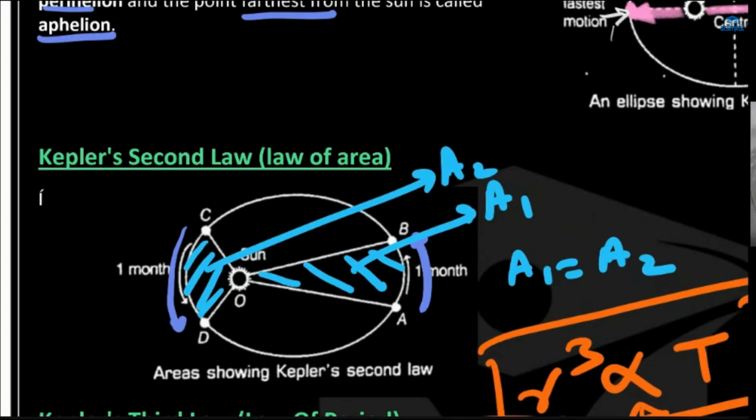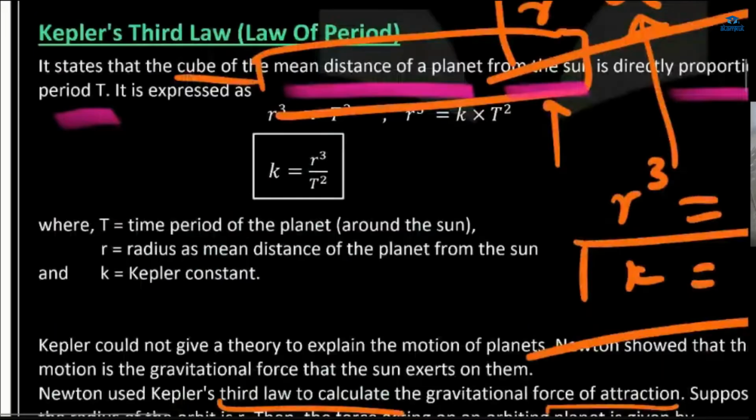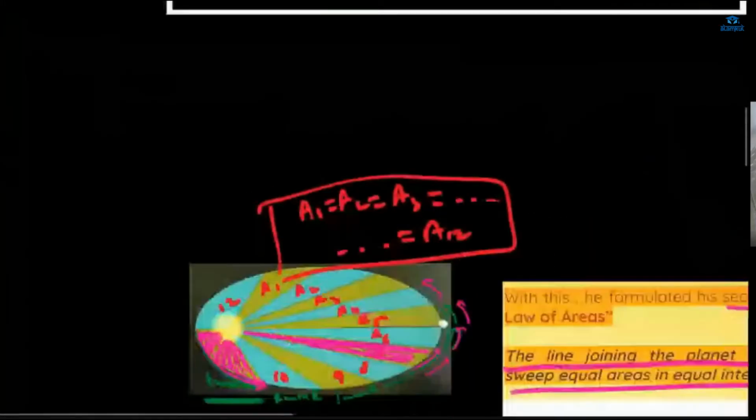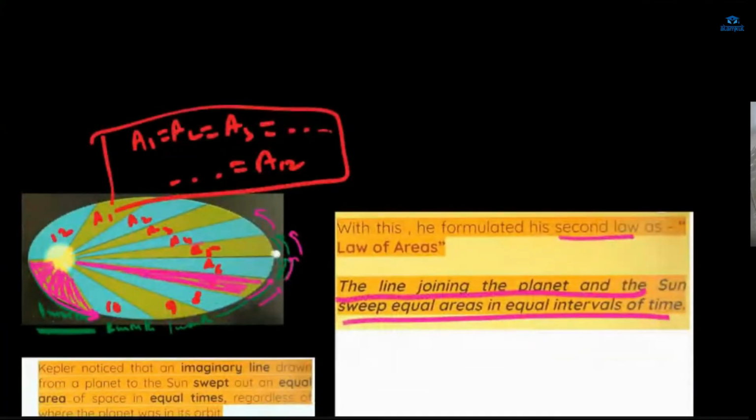Take it and make a triangle-like shape, and the area of both will be the same. No matter how much distance it covers, the line joining the planet and the Sun sweeps equal areas in equal intervals of time, right?